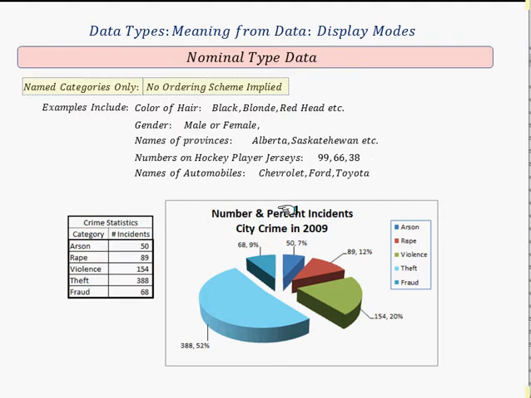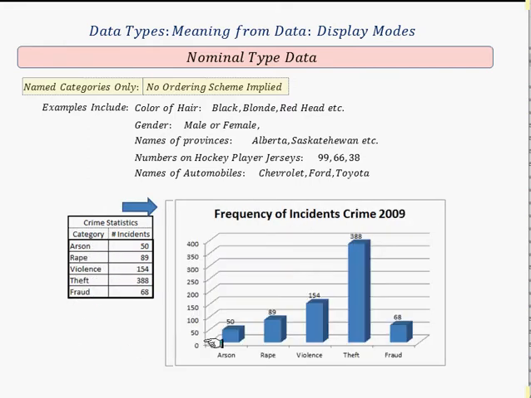And here's an example. We have crime statistics: arson, rape, violence, theft and fraud. The only way to display this data would be through a pie chart. It can't be ordered. There's no inherent ordering scheme here. And this is called the column graph. And again, there's no inherent order here. You can't suggest that something is increasing or decreasing because there is no order scheme available.